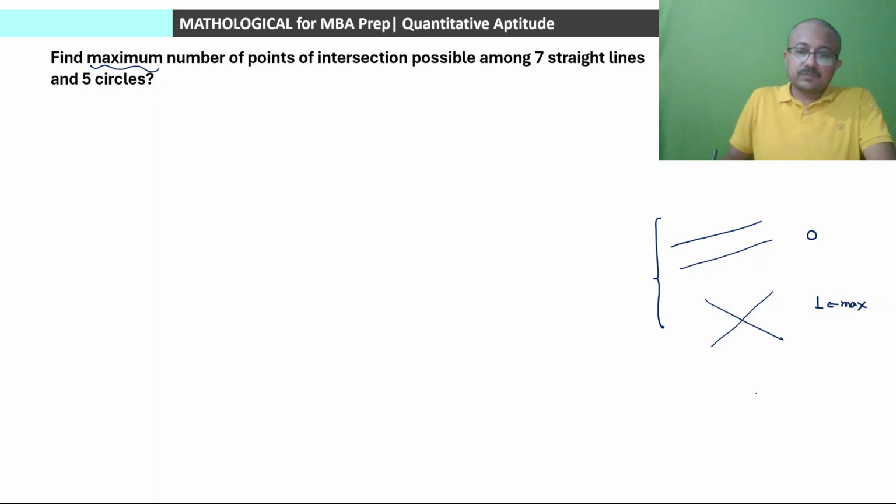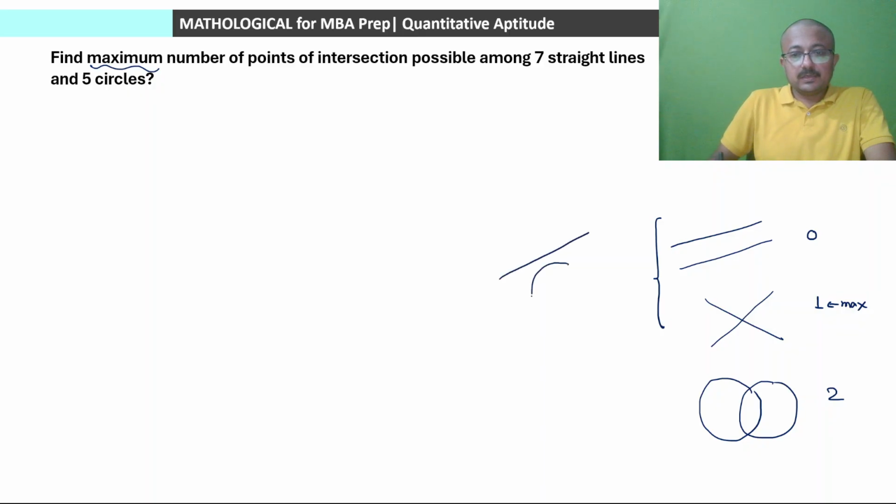And if we have 2 circles, then the maximum number of points of intersection is equal to 2. But if we have 1 straight line and 1 circle, तब कितने intersection points हो सकते हैं? If the line is not touching the circle whatsoever, points of intersection हो जाएंगे 0. Or the second case could be when the line is tangent to the circle, in which case there will be exactly 1 point of intersection.